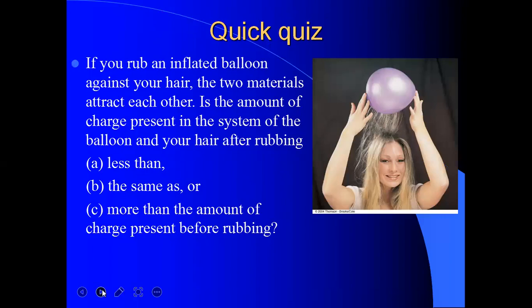So if we take a quiz from you: if you rub an inflated balloon against your hair, the two materials attract each other.